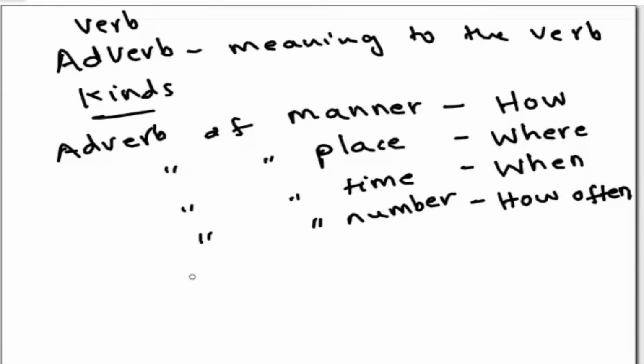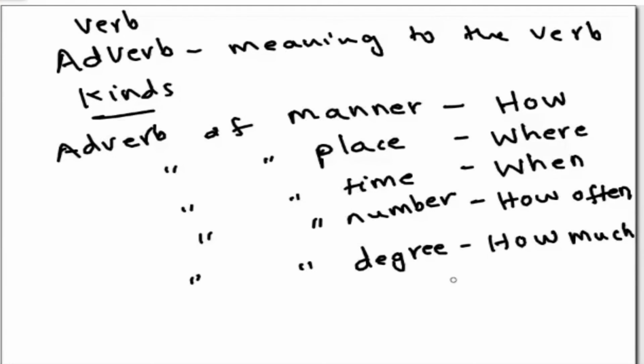Then adverbs of degree. Degree means intensity, I told you. So when you try to answer the question how much, or to what extent, then you find the answer to adverb of degrees.